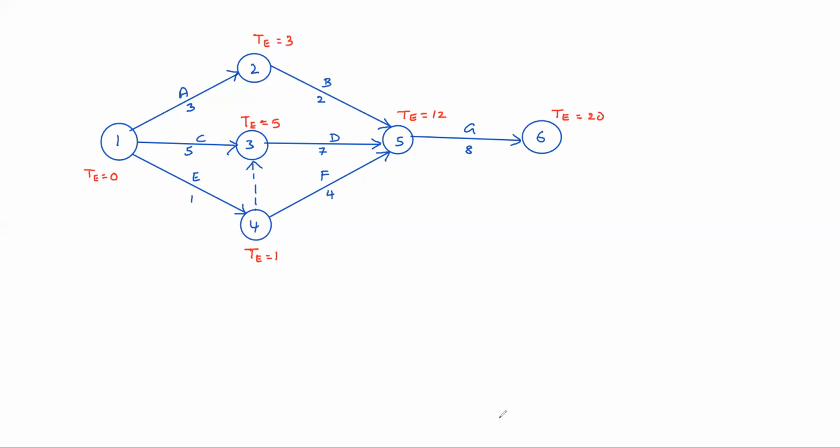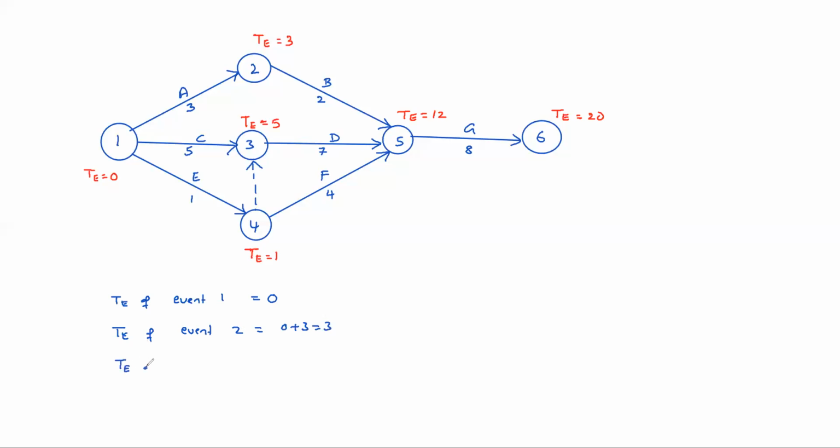Understood now? I'll give the reasoning also here. T of event 1 is directly 0. For the starting event, always take 0. T of event 2 is straight away 0 plus 3, that is 3.